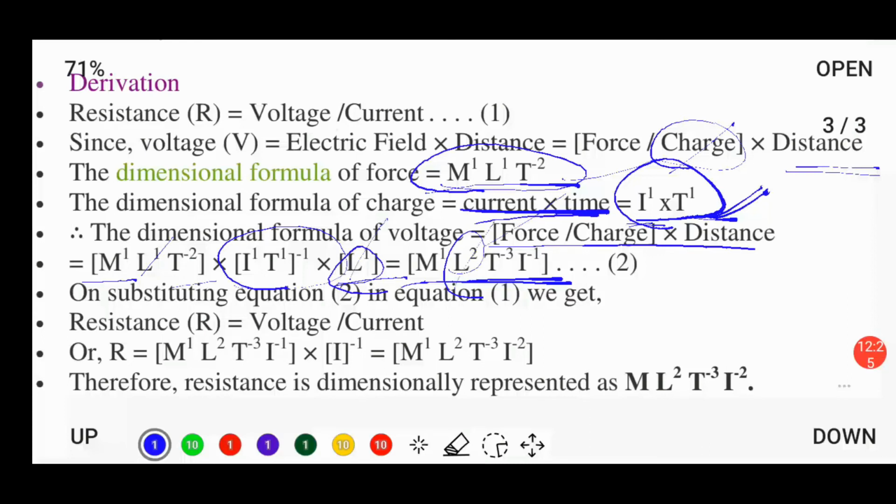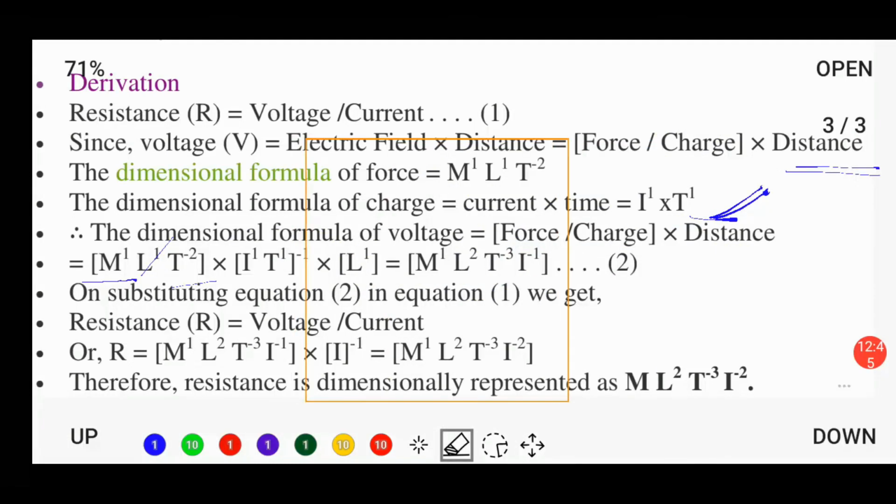Similarly, T minus 2 and T minus 1 means time comes out to be T minus 3, and the fourth dimension will be I minus 1. So our final formula for voltage will come out to be M1 L2 T minus 3 I minus 1.